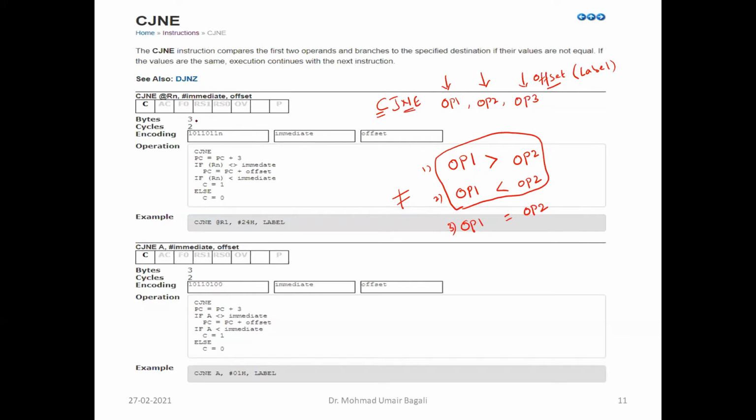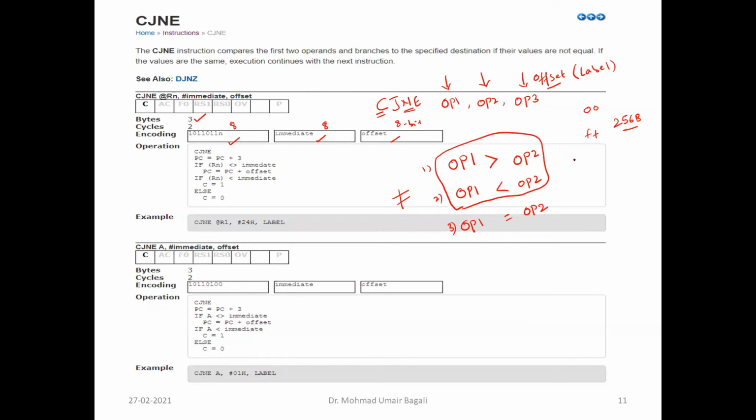Now, what is the size of this instruction? 3 bytes: first byte, second byte, third byte. The third byte is reserved to represent the offset value, and the third byte size is 8-bit. So only for the offset, it is 8-bit. The offset address will be between 00 and FF only. Then where should the jump be? The jump should be available within 256 bytes only, not 2 kilobytes.